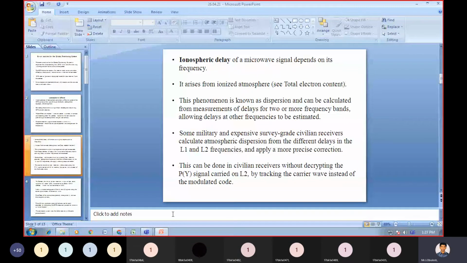This phenomenon is known as dispersion and can be calculated from measurements of delays for two or more frequency bands, allowing delays at other frequencies to be estimated.